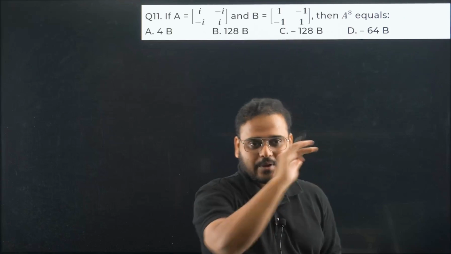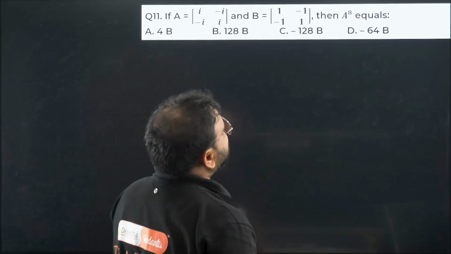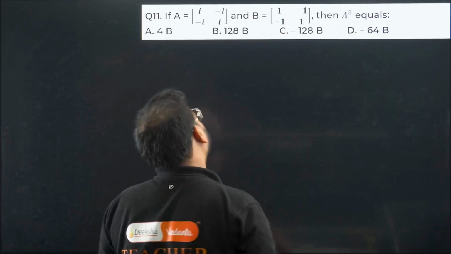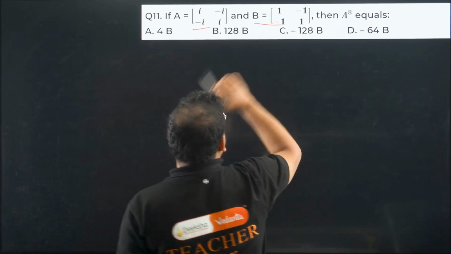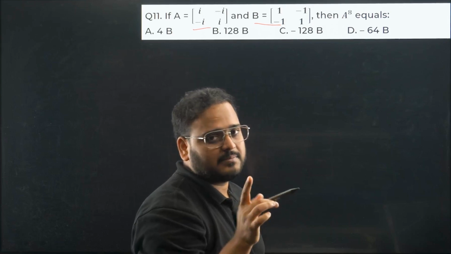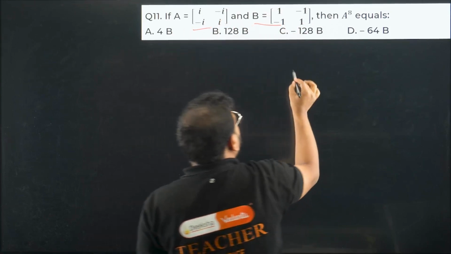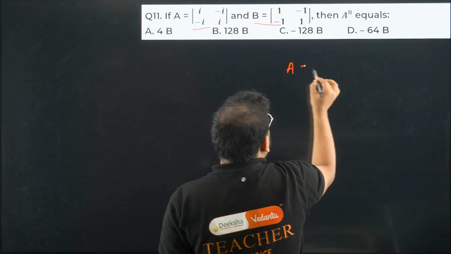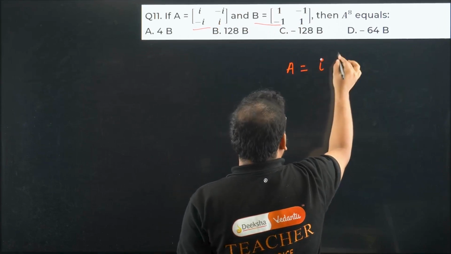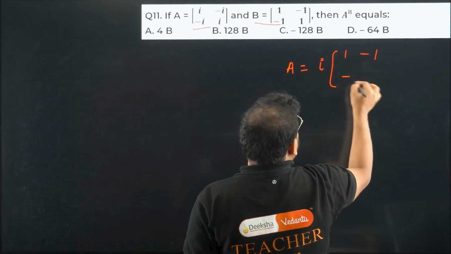Question number 11. A is given like this, B is given like this. Find A power 8. Okay. Can we find a relation between A and B? Please check. Sir, the sign is the same, but this is i and this is 1. Sir, this is i, this is 1, this is minus 1, this is minus i. It means something can be done, sir. If I take this iota common outside, I'll have here 1, minus 1, minus 1 and 1.